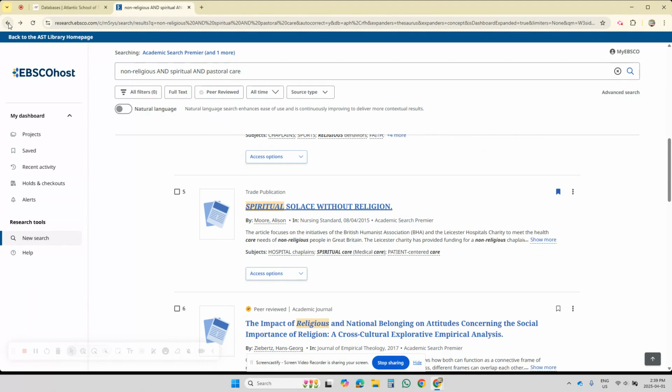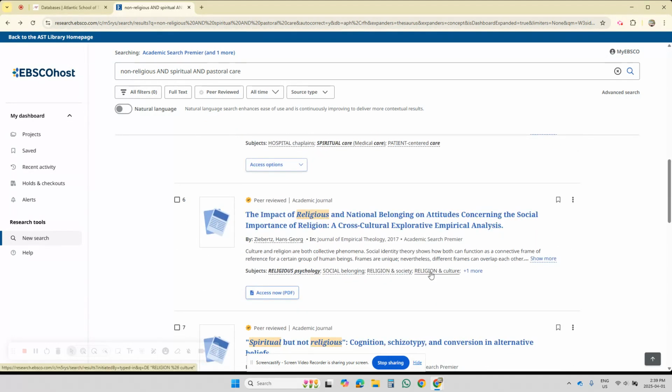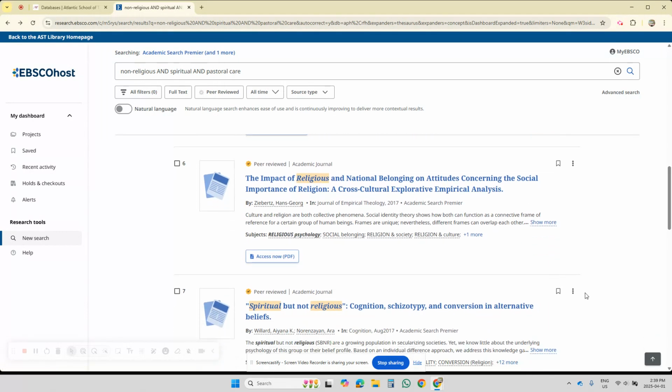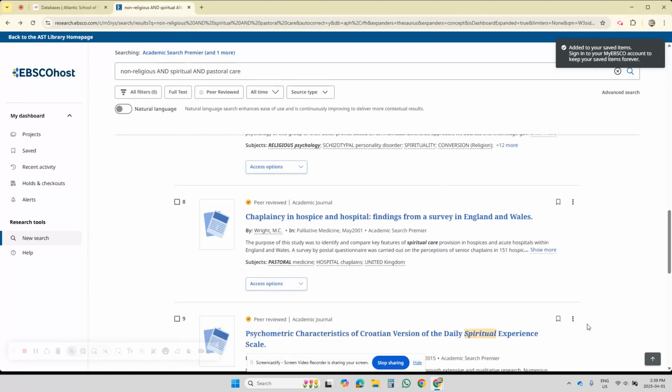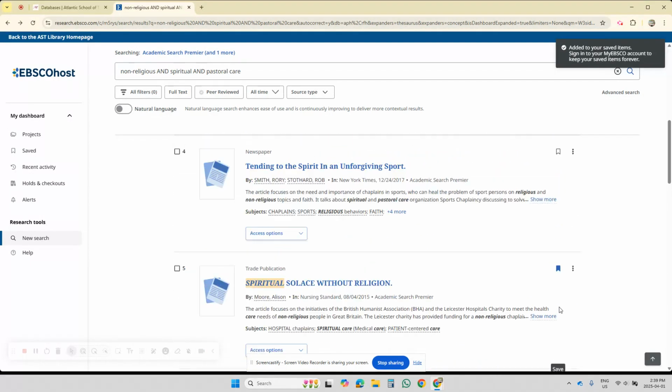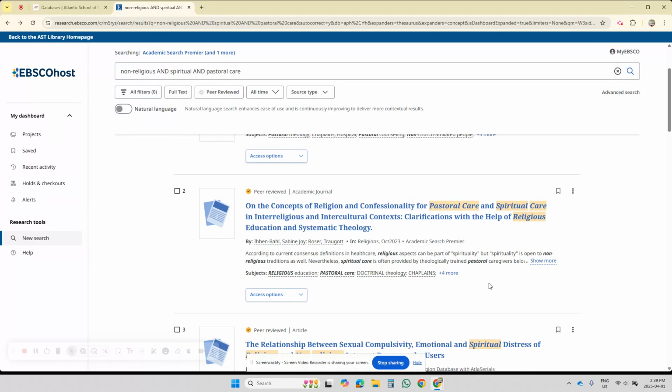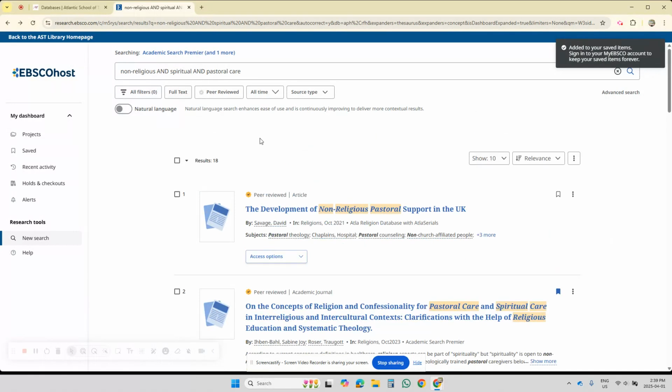So we've looked at a lot of different search strategies, and you've saved some articles. And so what can you do with those articles that you saved? I'm going to show you what to do with that. Okay, I'm going to add a couple more. Let's see. All right, so what do you do with them? Okay, let me show you what to do with the articles you saved.